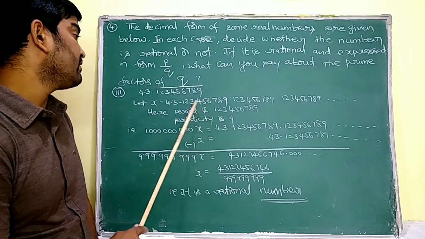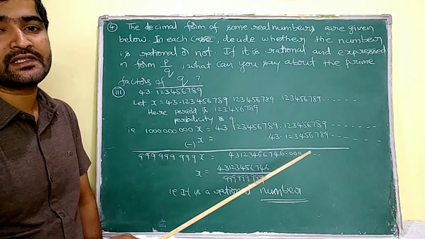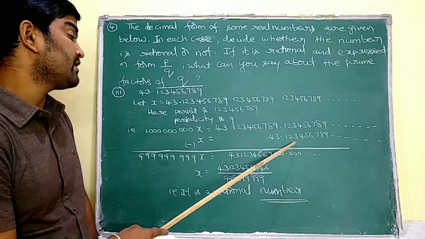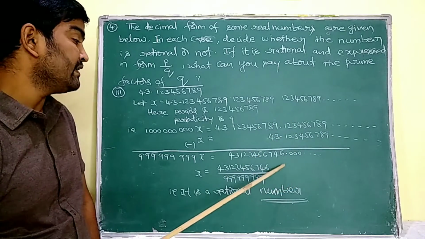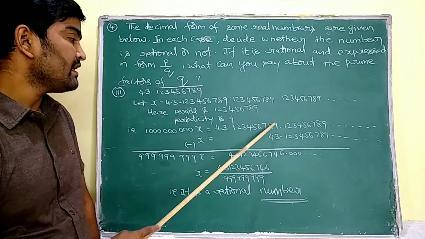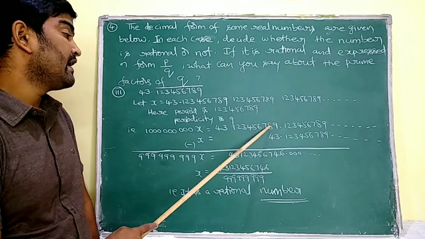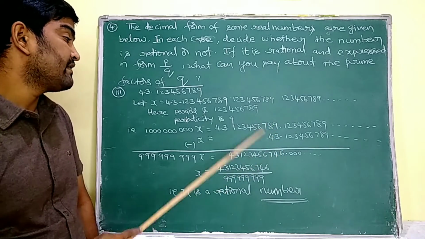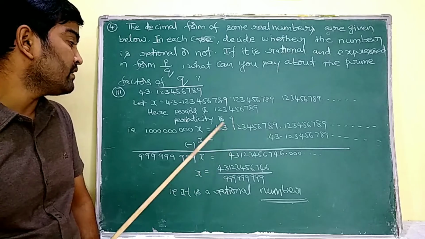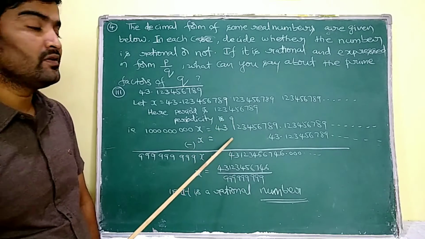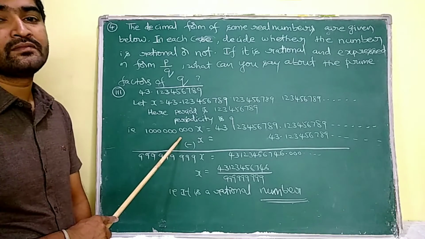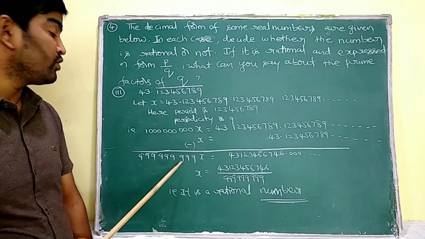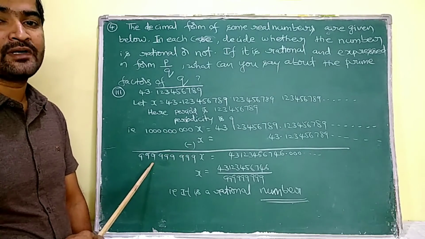So x is equal to 43.123456789 and so on. So I am going to subtract this one. By subtracting this, the entire decimal value is going to be 0 here. 9 minus 3 means 6. 8 minus 4 means 4. 7, 6, 5, 4, 3, 2, 1 and 3, 4. So, see ma, by subtracting 1 from 10 to the power of 9, I am going to obtain 9 nines ma.